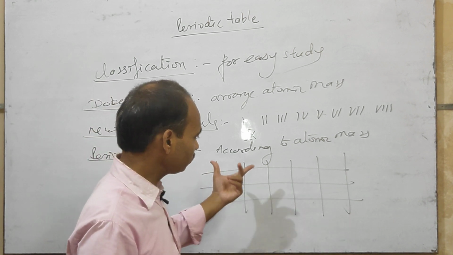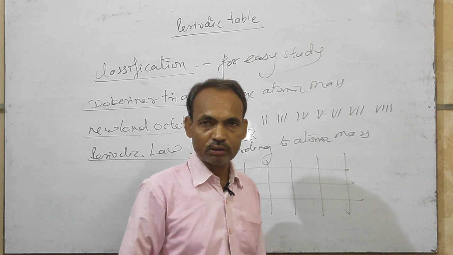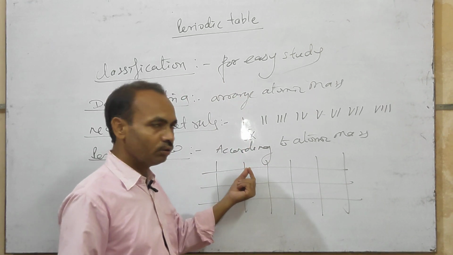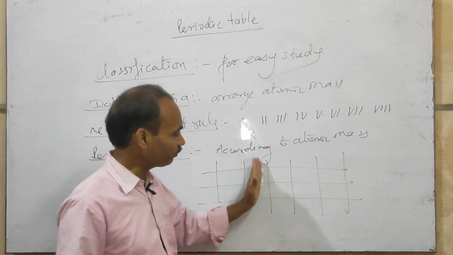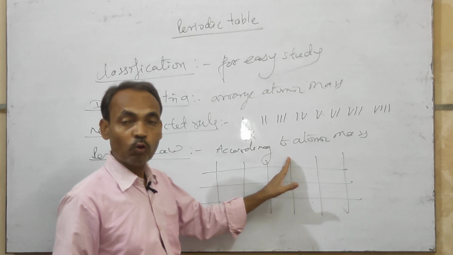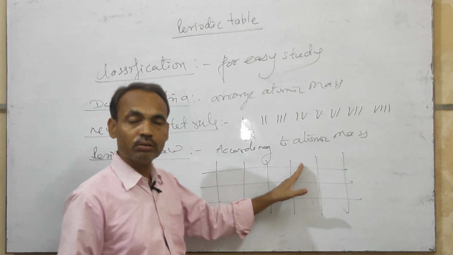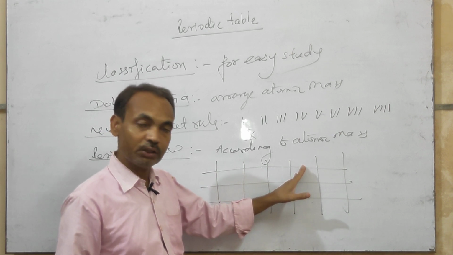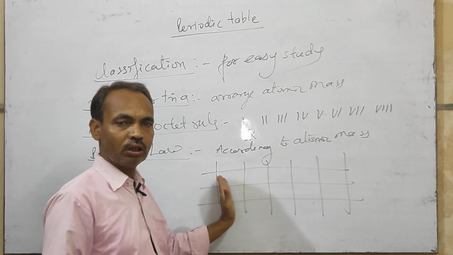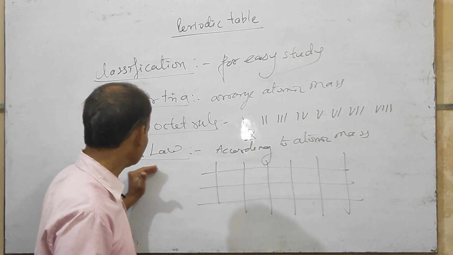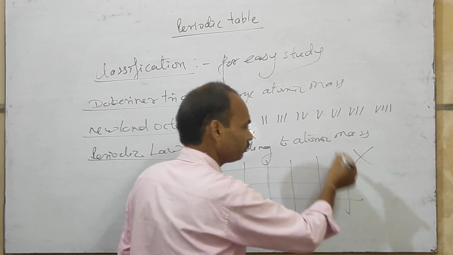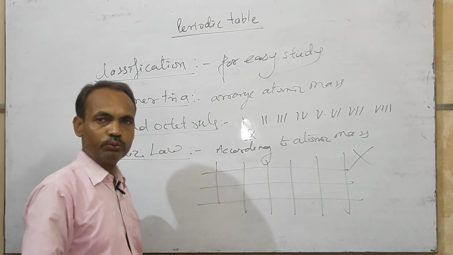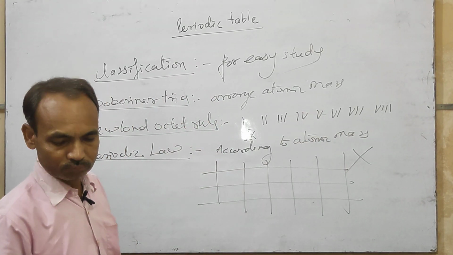But there were some faults. Some elements with less atomic mass were placed at a higher position, while elements with higher atomic mass were placed at a lower position, and so this periodic law also failed and is not in use now.